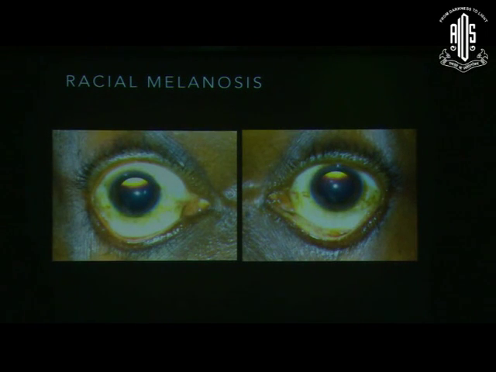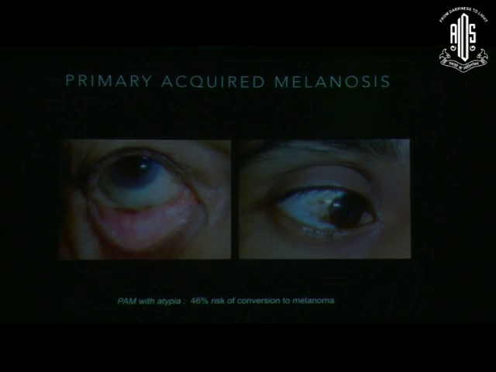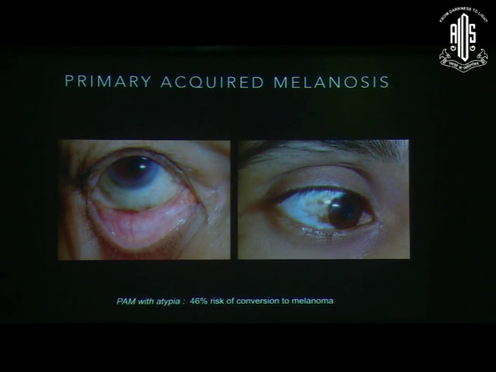Racial melanosis is quite common in our country. It's usually bilateral pigmentation, which is mostly seen in the palpebral fissure area and the exposed part of the eye, and usually it's symmetrical. Primary acquired melanosis, as the name suggests, is an acquired melanosis. Now, you need to be careful when you see a patient with acquired melanosis. It appears as a diffuse pigmentation, often in the palpebral aperture, but also can be seen in the fornices. And it's of two types.